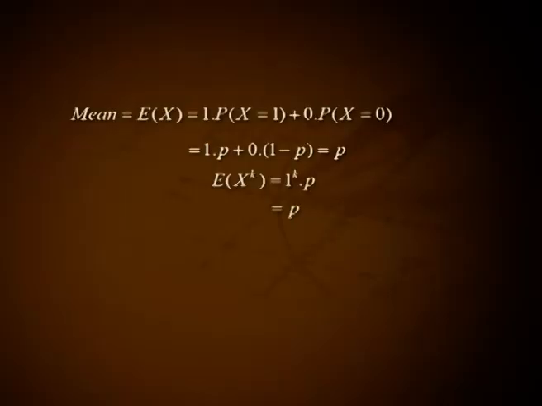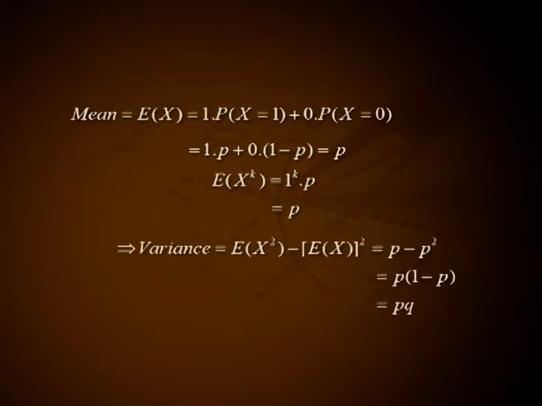Mean equal to expectation of X, that is equal to 1 into P(X = 1) plus 0 into P(X = 0), that is 1 into p plus 0 into 1 minus p, that is p. Expectation of X raised to k equal to 1 raised to k into p, that is also equal to p. This implies variance equal to expectation of X square minus expectation of X the whole square, that is equal to p minus p square, that is p into 1 minus p, or that is equal to p q.